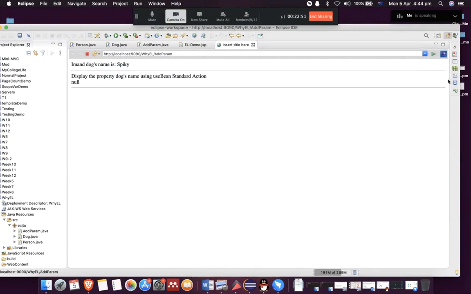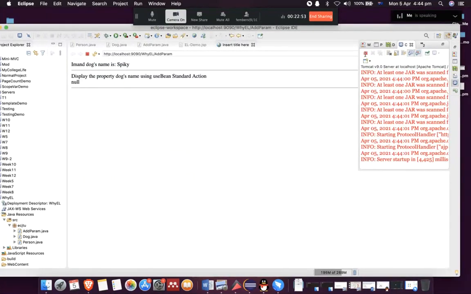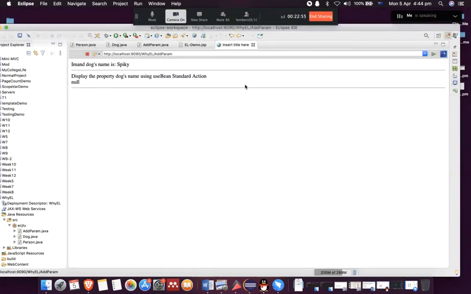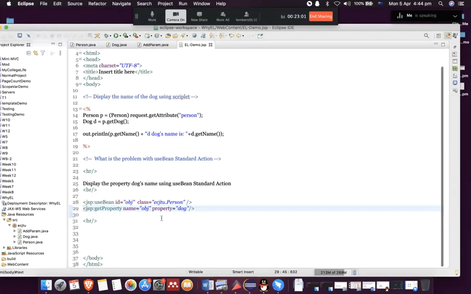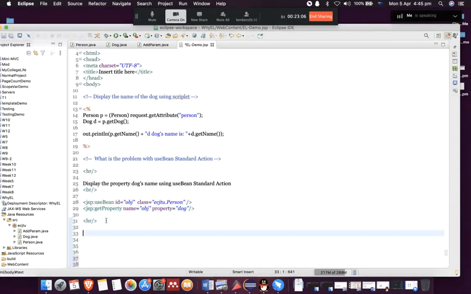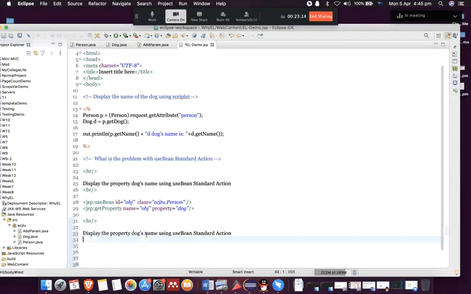Let me stop this now, and let me show you how easy it is to use expression language. Now let me write down: display the property dog's name using EL, expression language.